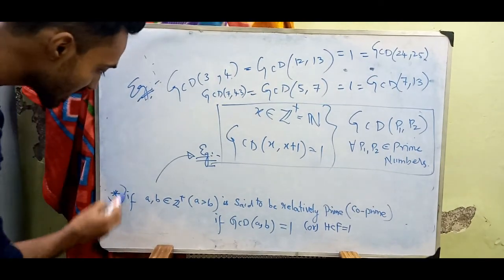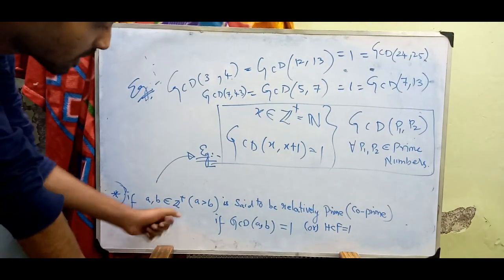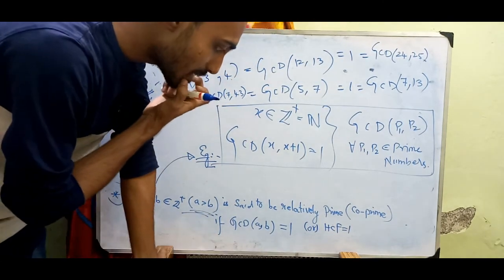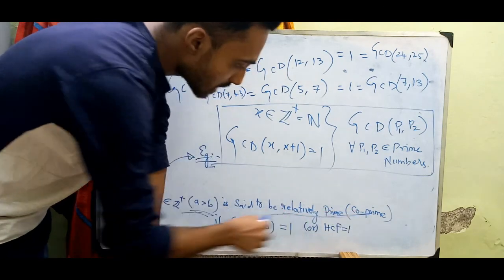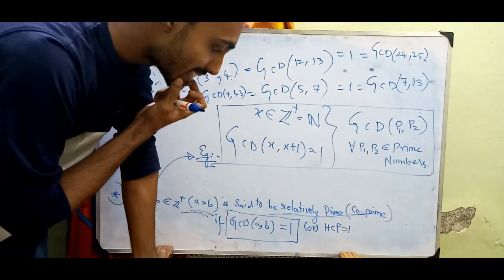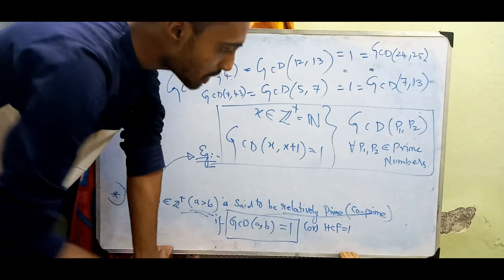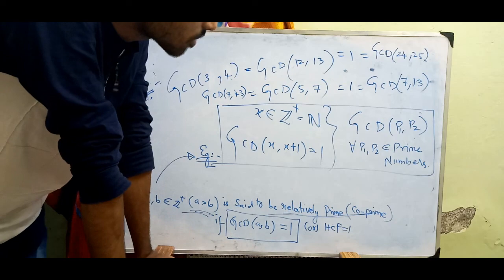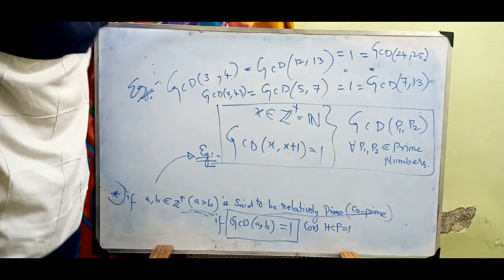Okay, there's a last point here. If a, b belongs to positive integers, where the condition given here is a is greater than b, they are said to be relatively prime if and only if GCD of a comma b equals 1. Either you can say greatest common divisor or highest common factor, both are the same.